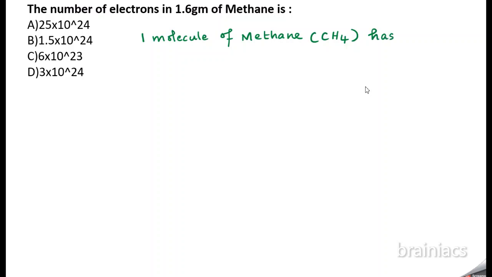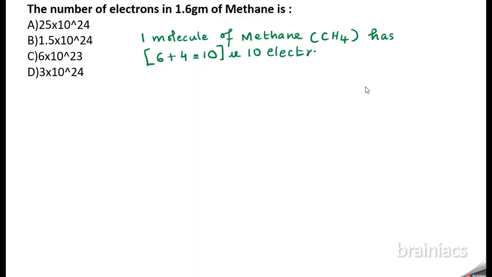How will you calculate that? Carbon has atomic number 6, so there will be 6 electrons. Hydrogen has atomic number 1, so 1 electron, and 4 hydrogens are there, so 4 electrons. So 6 plus 4 is equal to 10. So I can say it has 10 electrons.